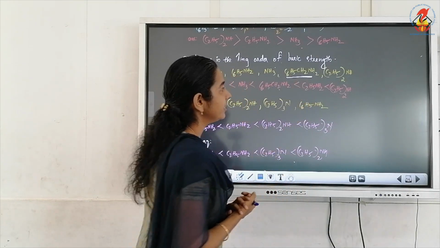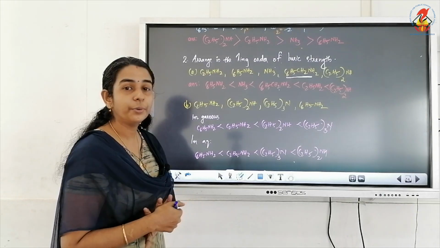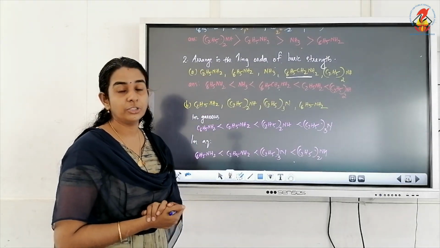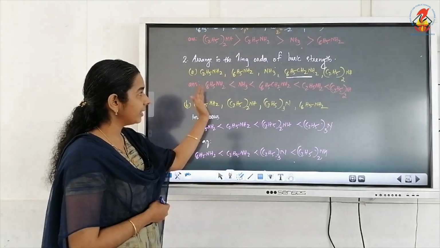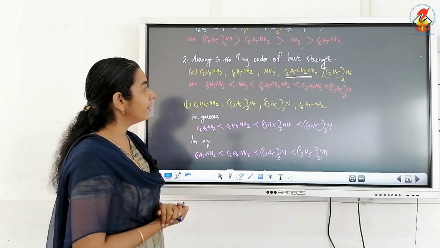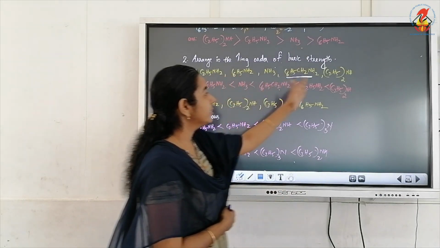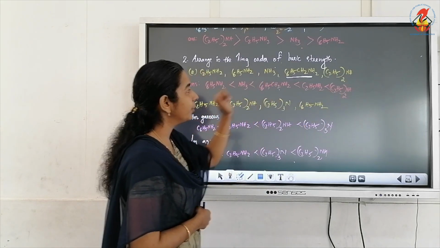This is only an aliphatic amine with benzene ring as a branch or substituent. Now the last one is C2H5 twice NH, definitely an aliphatic amine and a secondary amine. So the question is to arrange in the increasing order. The least basic will be, yes, aniline or aromatic amine. Next we have ammonia. Then which will be least basic among these? Here we have two alkyl groups and here we have one alkyl group.